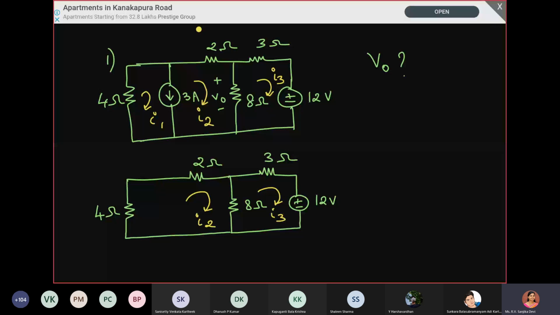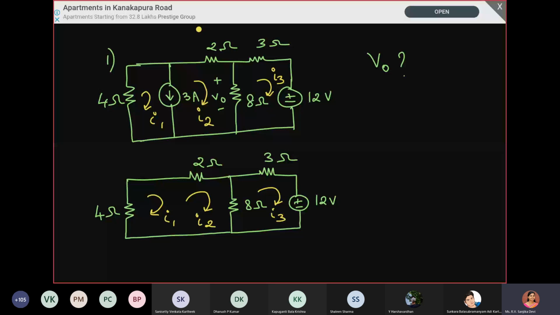For KVL, all the terms in the KVL equation should be voltage terms. If you have a voltage source, we can directly write the voltage. Similarly, for a resistance, the product of resistance and current gives a voltage. But if you have a current source, unless we know the voltage across it, we cannot write a KVL. And when writing a KVL equation for a loop, one element we cannot miss. It means that the KVL equation is incomplete, and with that we cannot solve the circuit. That's the reason whenever there is a current source, we have to remove it.